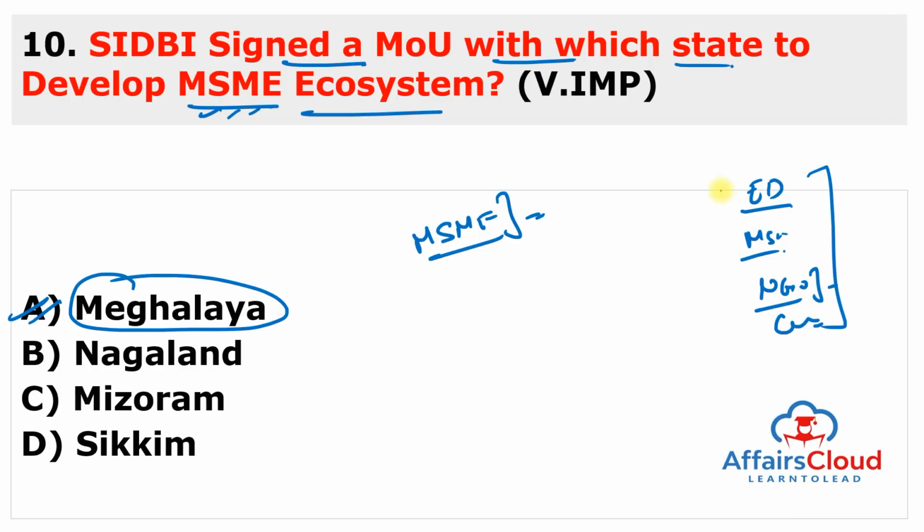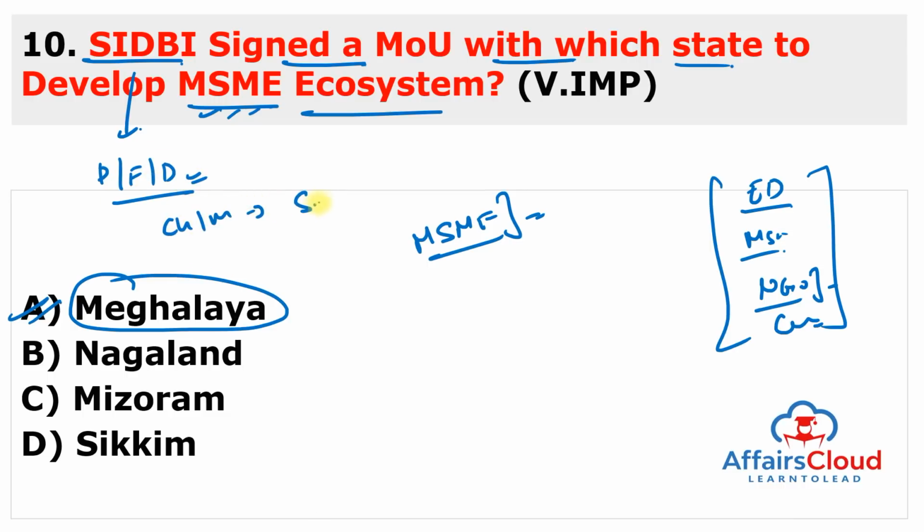So all the expertise will be provided by SIDBI to the MSMEs of Meghalaya, so that the MSME ecosystem can be enhanced. But you can also remember about SIDBI here. SIDBI is the principal financial institution for the promotion, financing and development of MSMEs in India. Its chairman and managing director is Siva Subramaniam Ramanan, and it was established in 1990, and its headquarters is in Lucknow. This is asked in so many exams.